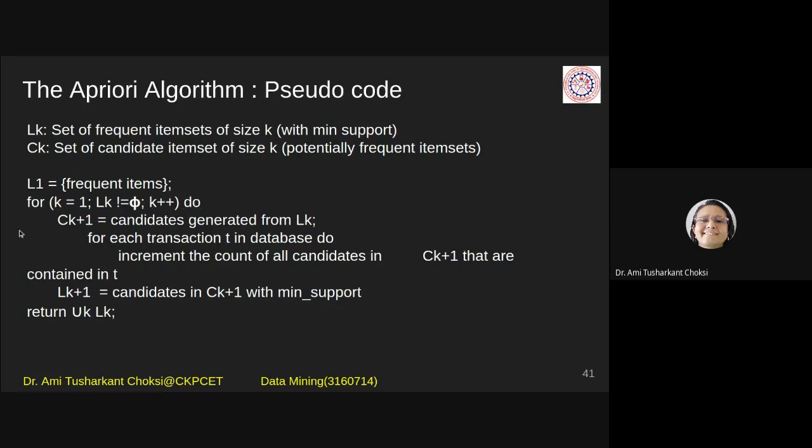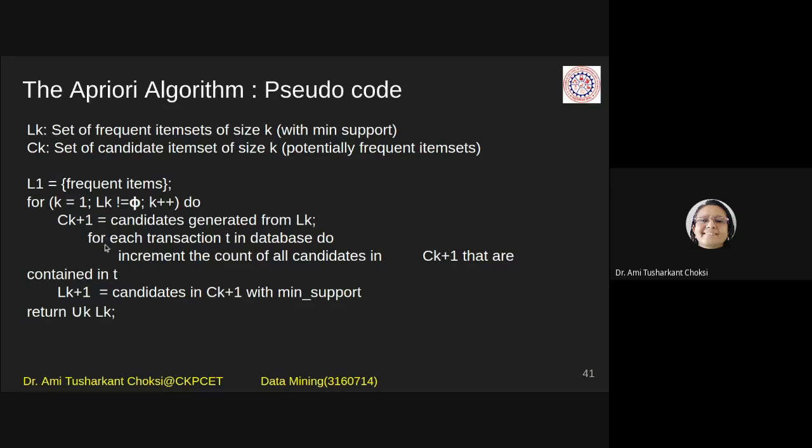C(k+1) is equal to candidates generated from Lk, that is, the previous Lk, right?